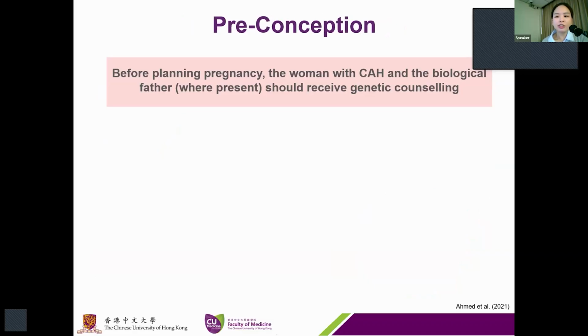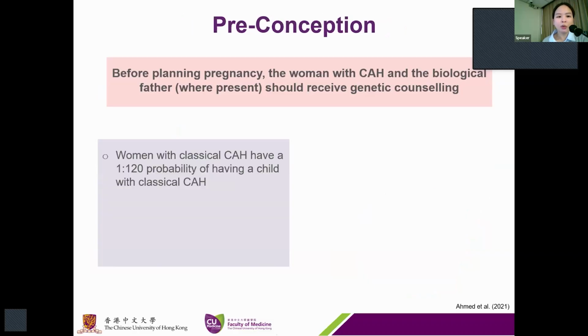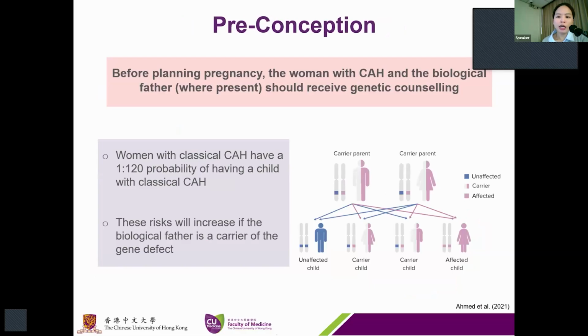Caitlin has just talked about the probability of CAH patients having a child with CAH. So just a quick recap: women with classical CAH may have a 1 in 120 probability of having a child with classical CAH if the partner status is unknown, and this risk will increase if the biological father is a carrier of the gene defect.